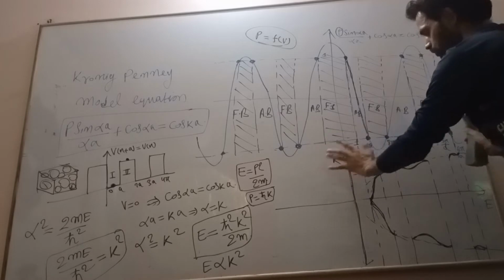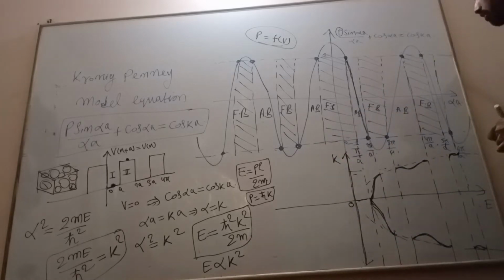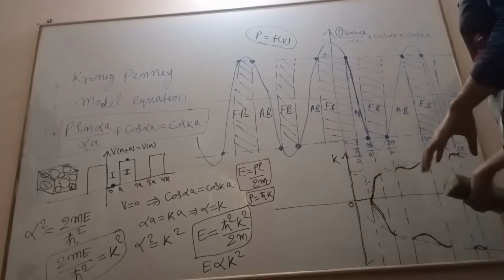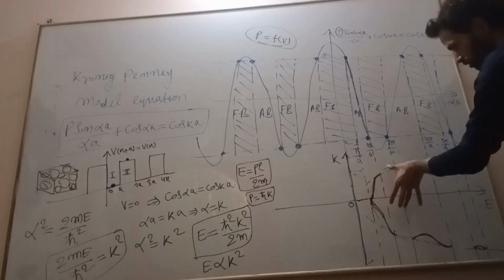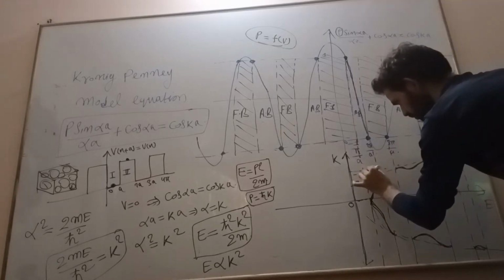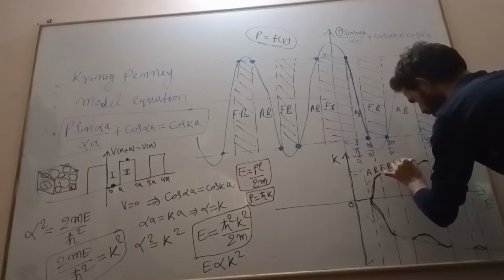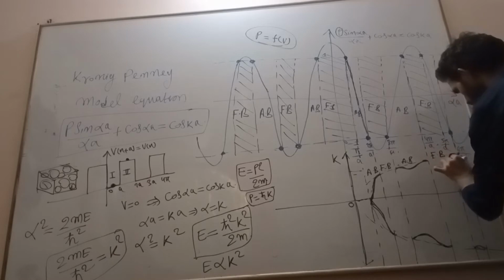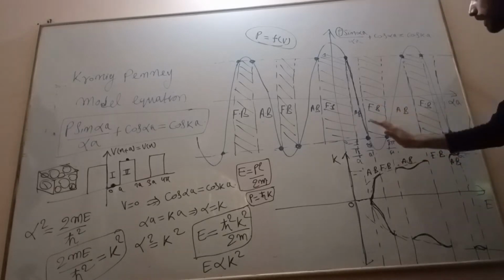Okay, energy versus momentum diagram. If we shift this by plus 90 degrees, then we will see how it looks. This is the allowed energy, forbidden energy. This is my allowed band, forbidden band. This is allowed band. Here this is forbidden band, this is allowed band. So this is my energy band diagram.